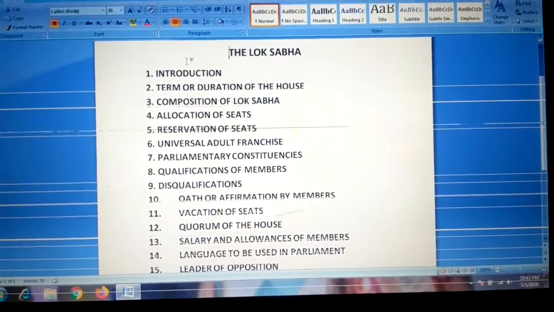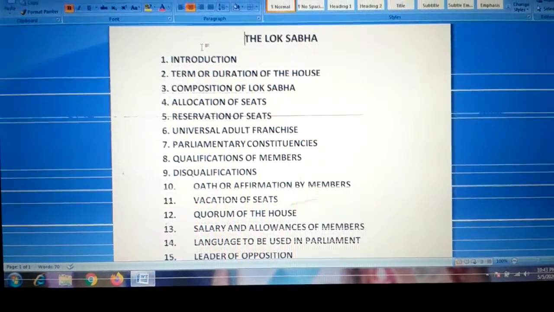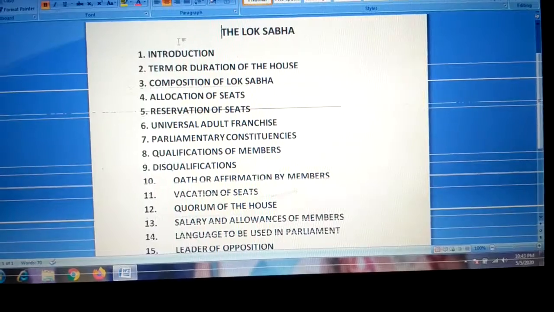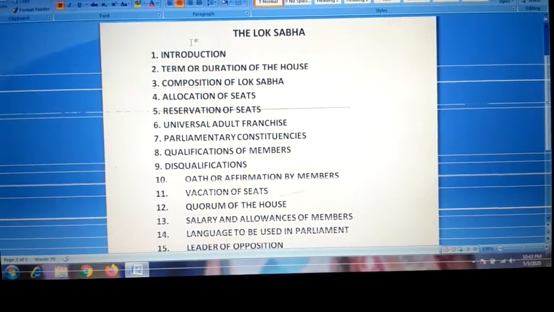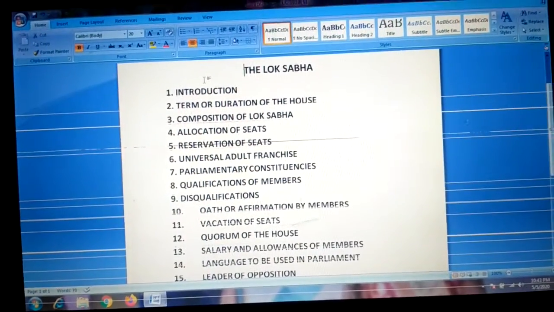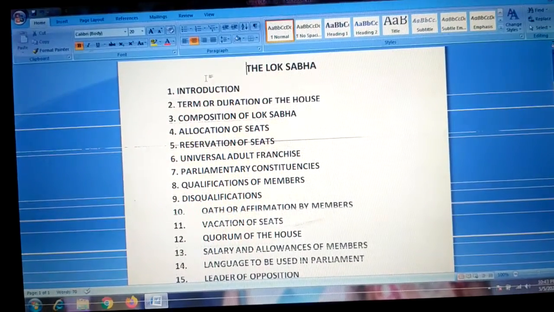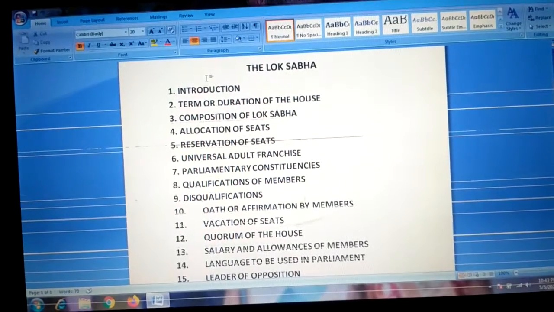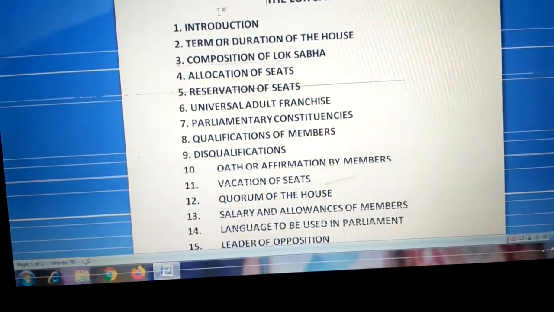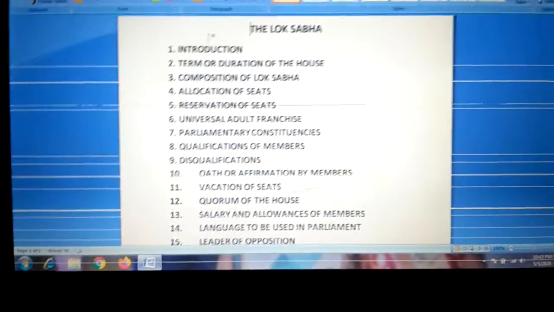Some 56 offices would not be regarded as offices of profit for this purpose. Then next, if a person is of unsound mind and is so declared by a competent court, the person can be disqualified. Or if one is an undischarged insolvent, at that time also the person can be disqualified.